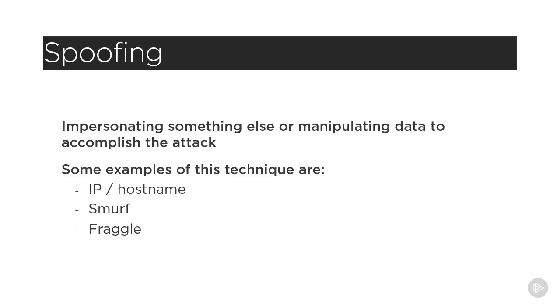A Fraggle attack is essentially the same as a Smurf attack, except that instead of ICMP traffic, the vehicle for the attack is UDP traffic, which ultimately has the same effect.